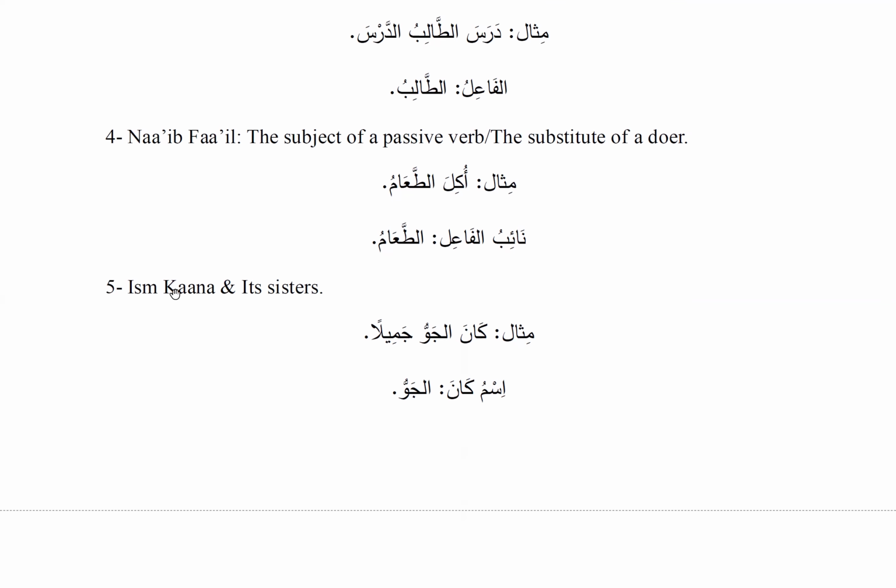Number 5 is ismu kana and its sisters. And what is kana? Kana is actually a verb which enters the jumla ismiya and it makes the mubtada into ismu kana and the khabar into khabar kana. Ismu kana is marfu' and khabar kana is mansoob. That's the general definition of kana and its sisters. So here, an example is kana al-jawu jamilan, the weather was beautiful. Ismu kana here is al-jaw, the word after kana.